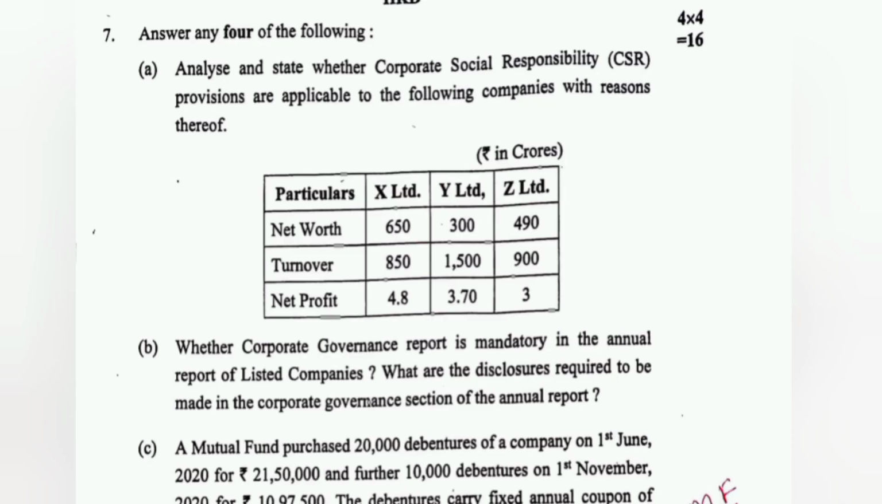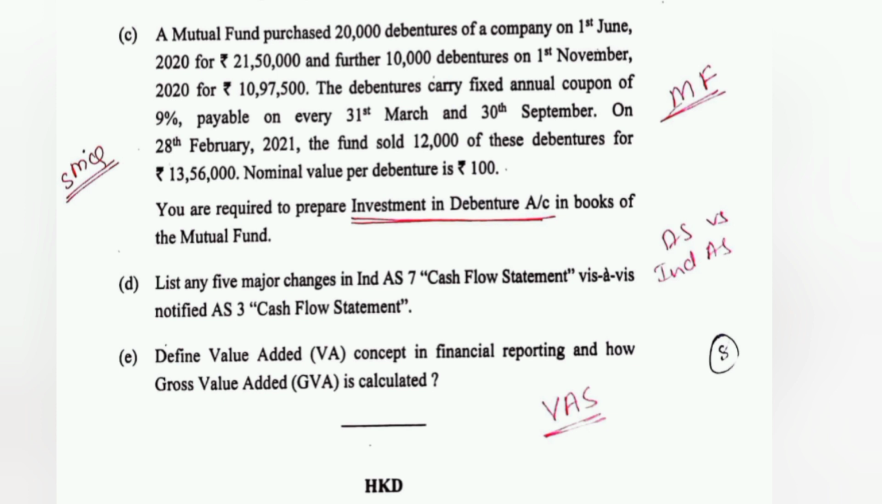The last question, that is the seventh question, had 5 parts as usual, out of which 4 must be done. The first part was regarding CSR applicability, the second one was regarding corporate governance, the third one was from mutual fund, where we have to prepare the investment in debentures; it was an SM question. The fourth part was regarding AS 3 versus AS 7, that is the cash flow statement. You had to mention any 5 major changes in it. And the last question was a theory question on gross value added.